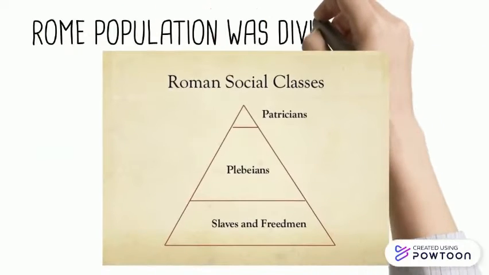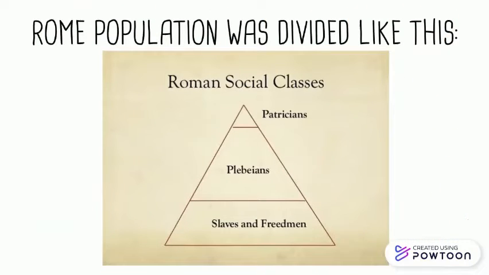Rome's population was divided like this: patricians, who were the noble class; plebeians, who were the working class; and finally slaves and freedmen, who were owned by the patricians and plebeians to do the work.